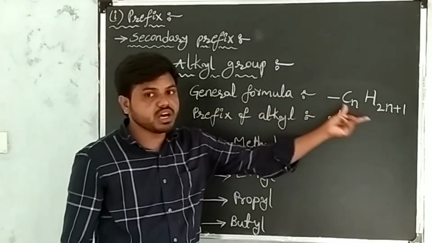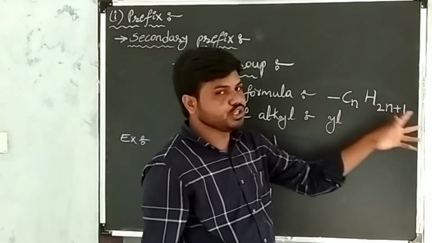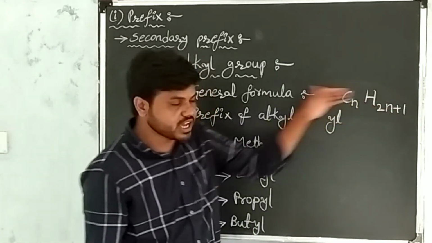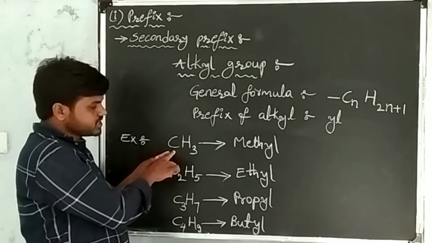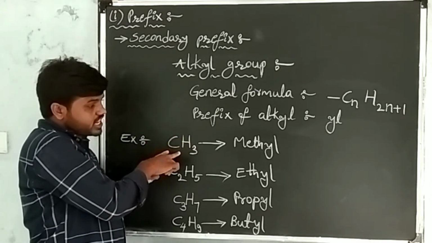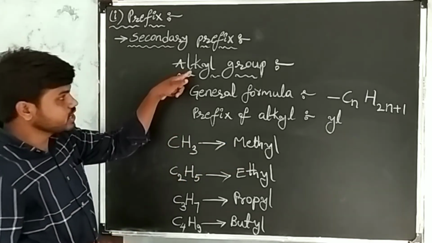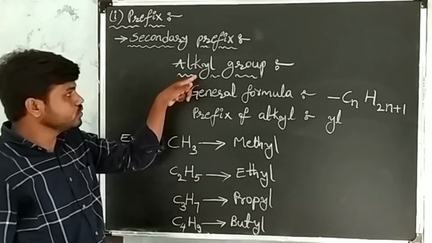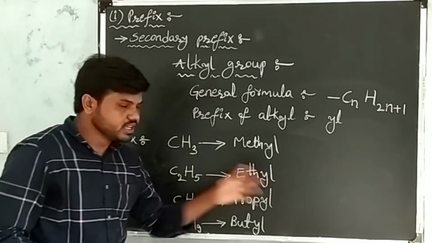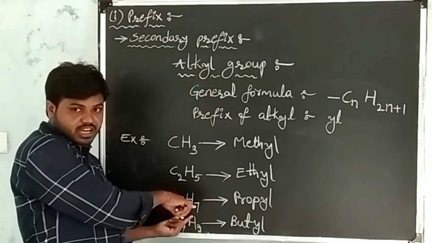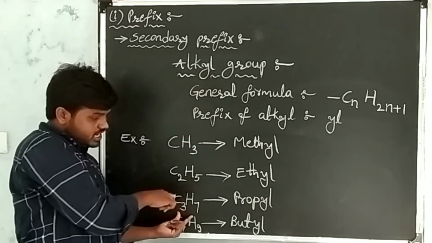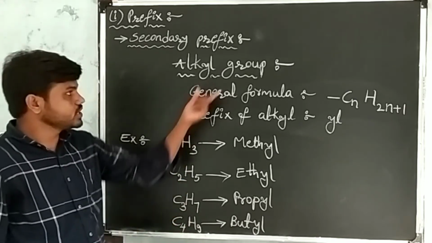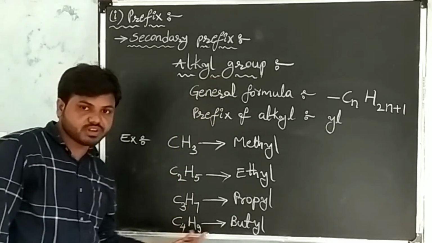This is the general formula of the alkyl group, that is CnH2n+1, and the prefix of the alkyl group is yl. Based on this general formula, I wrote some examples. CH3 is a substituent named methyl. C2H5 also belongs to the alkyl group, named ethyl. C3H7 is propyl. C4H9 is butyl.